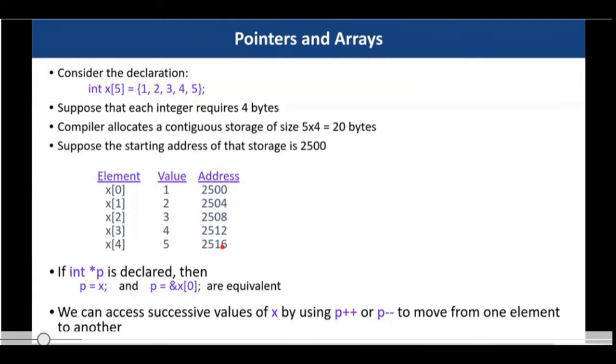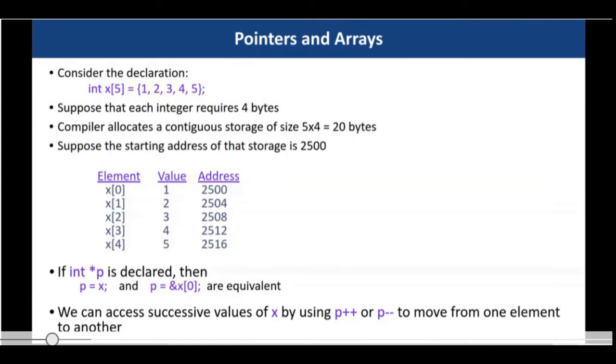So because every integer variable is 4 bytes long, whenever you declare an array, it stores the values of that array in contiguous memory space. So if it starts from 2500, the first element of the array will be at address 2500, the second element at 2504, the third element at 2508, the fourth element at 2512, and the final element at 2516.